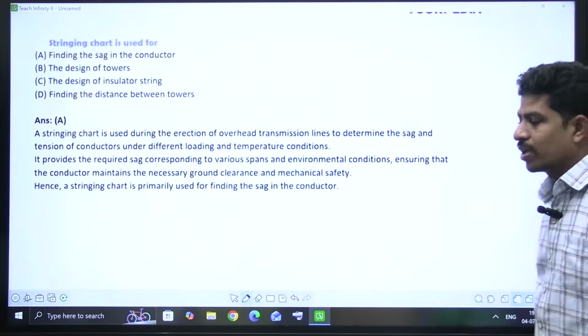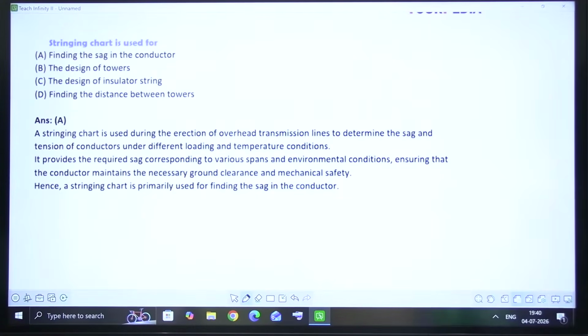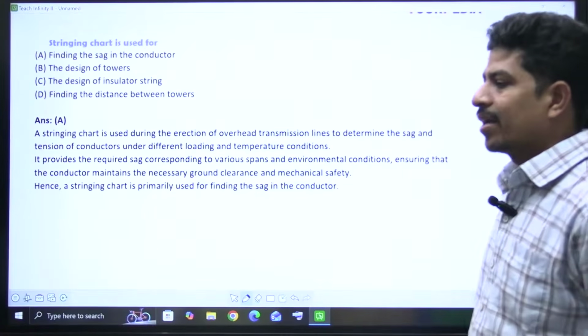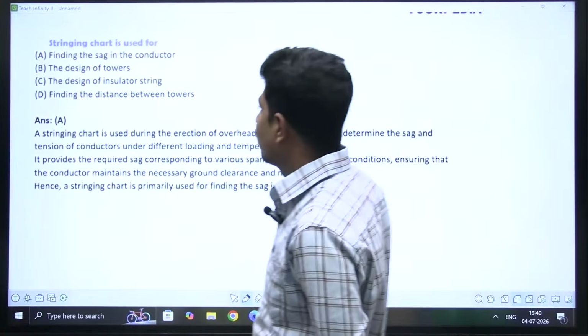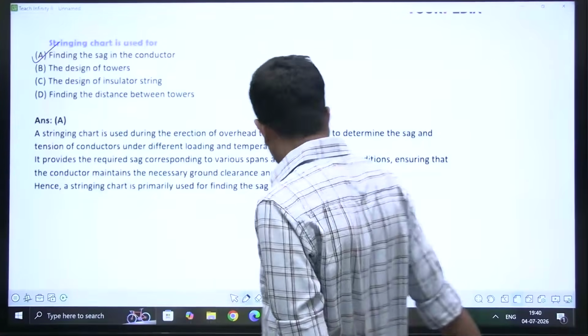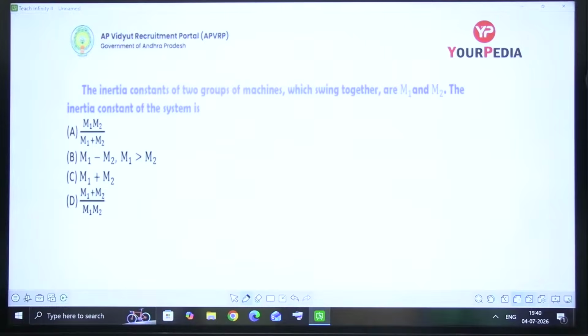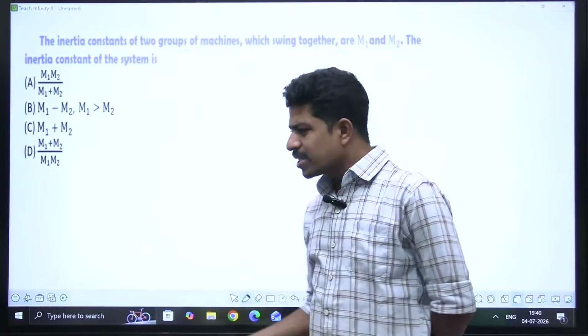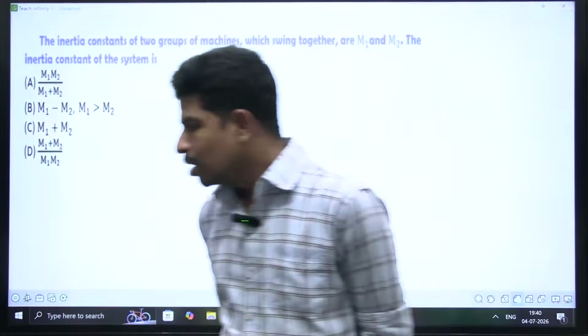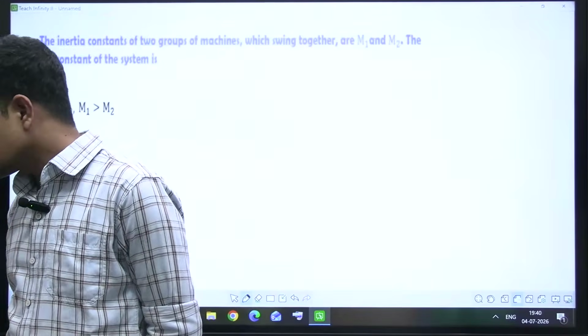Stringing chart is used for finding the sag. This is a theoretical question. Stringing chart is used for the calculation of sag. Okay, do remember that, it is a silly question, you don't have to spend more time there. This is also a very simple question. Try to solve previous year 2 marks questions.